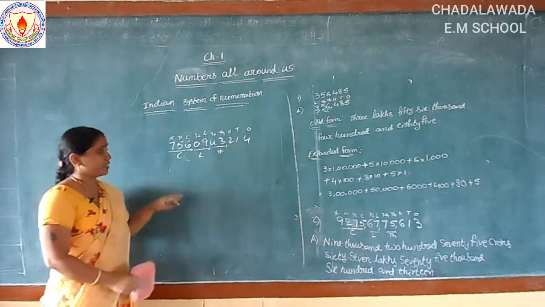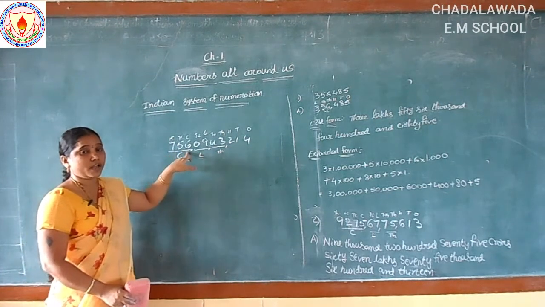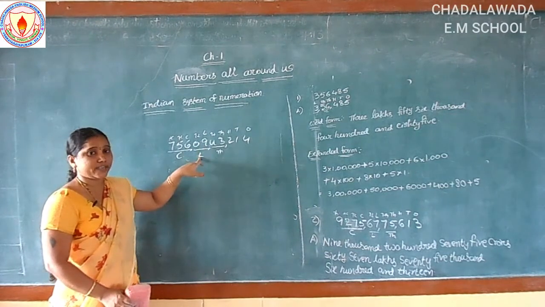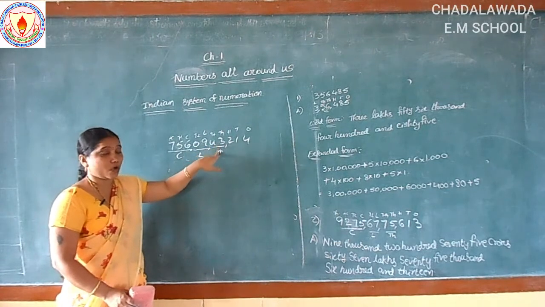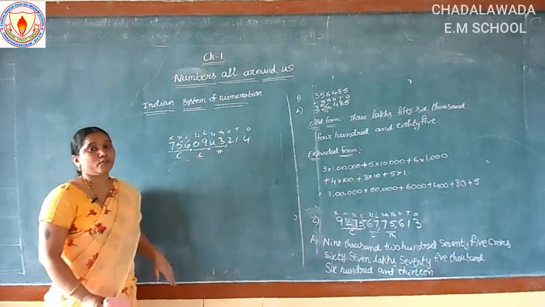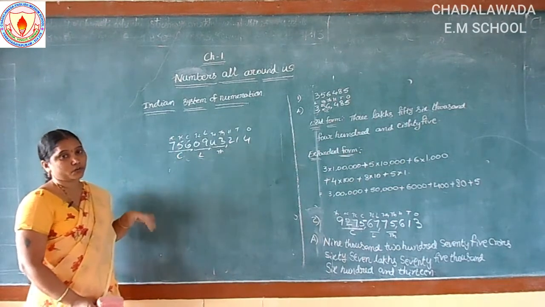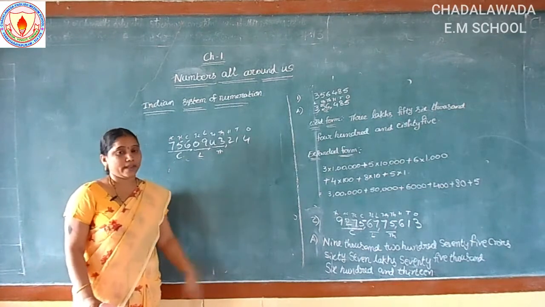So how to read this number? See, 756 crores, 9 lakhs. How many lakhs are there here? 9 lakhs. How many thousands are there here? 43,214. So here crores, we start 756 crores. So like that we have to solve the number names.